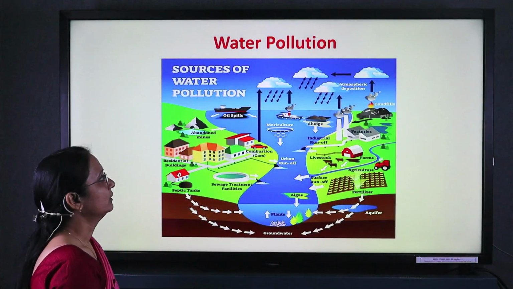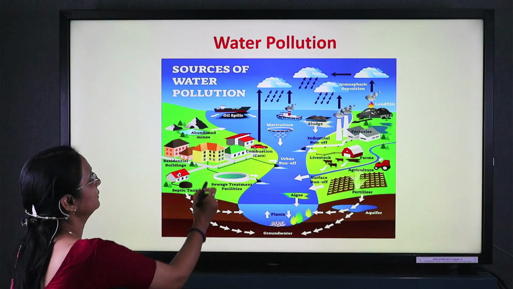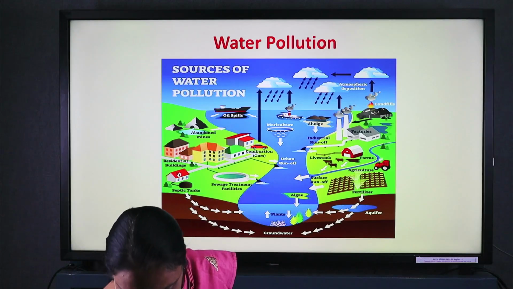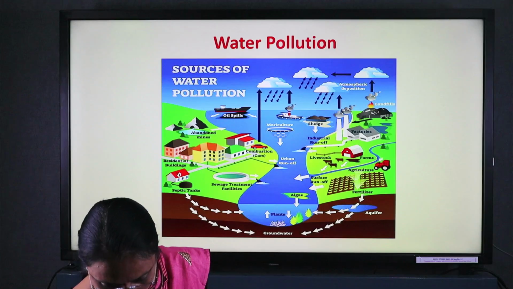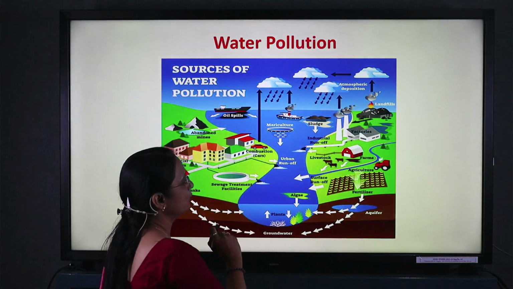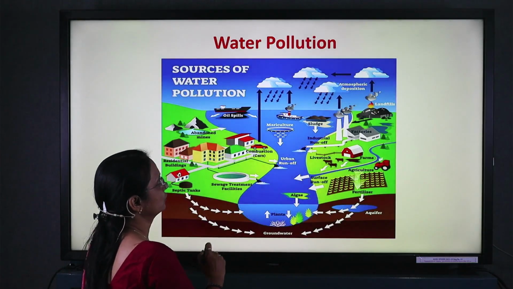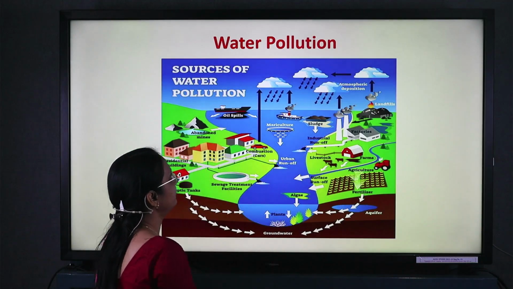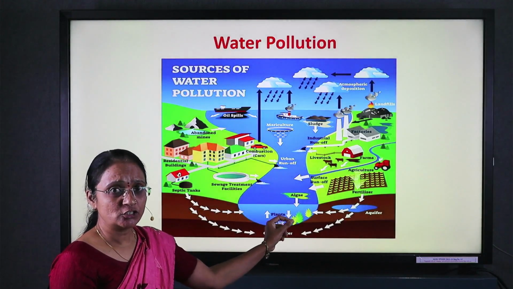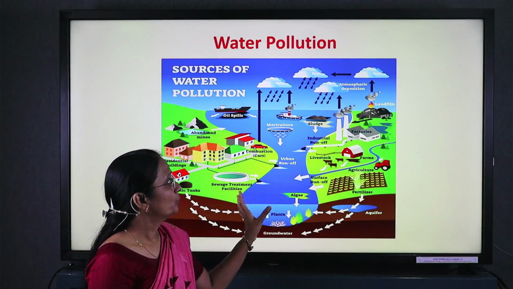Now the next is water pollution. This diagram indicates the sources of water pollution. The waste from households, the waste from industries, and the waste from agriculture indirectly goes to the large seas and rivers, and therefore they create water pollution.